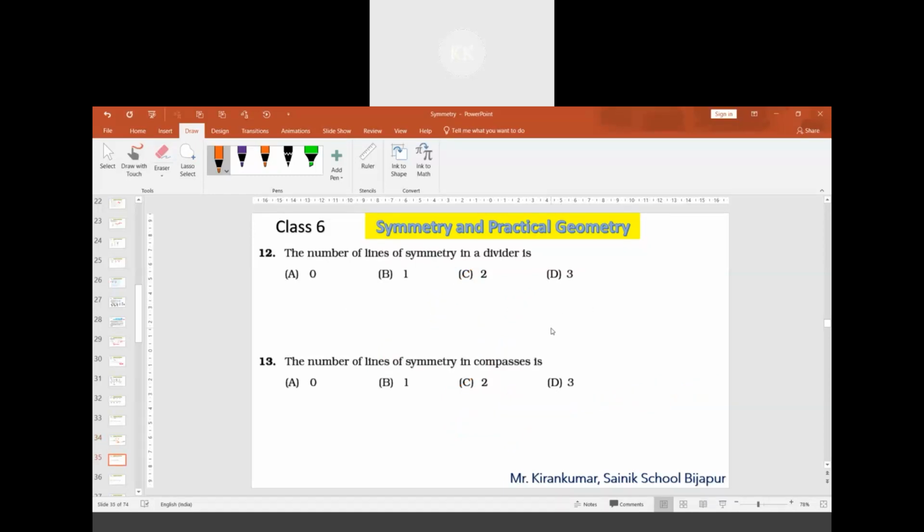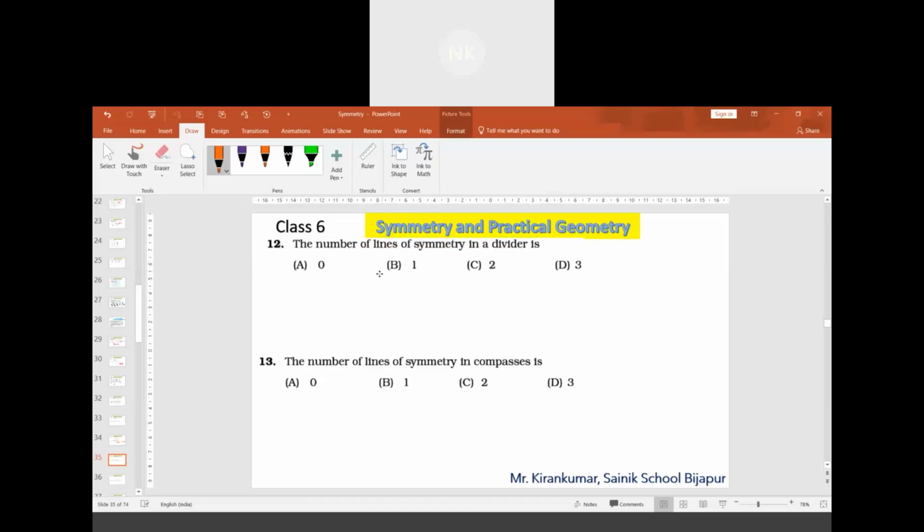Question 12. The number of lines of symmetry in a divider is. In a divider, there will be one line of symmetry, because a divider has an angle formed by two legs, and the line is in between, vertically. So here there is only one possibility, the answer is one.